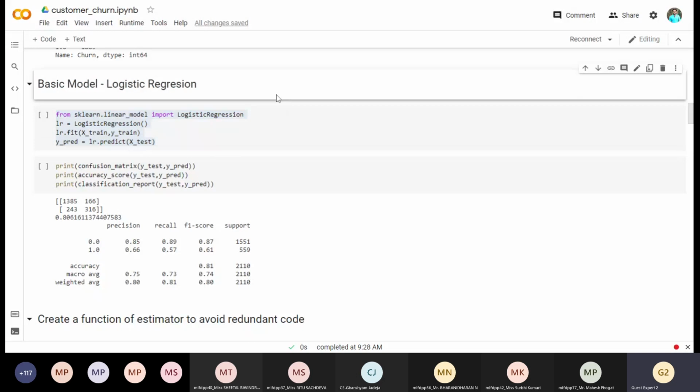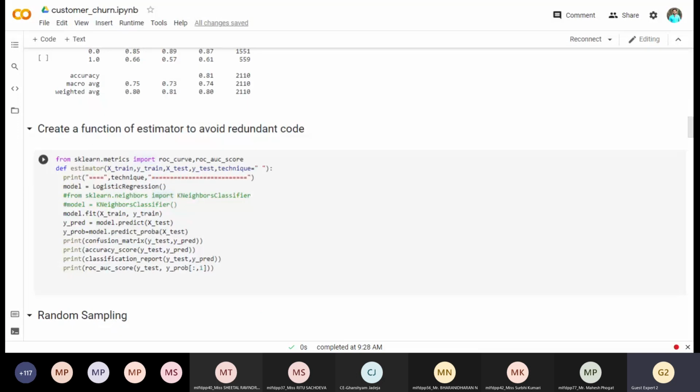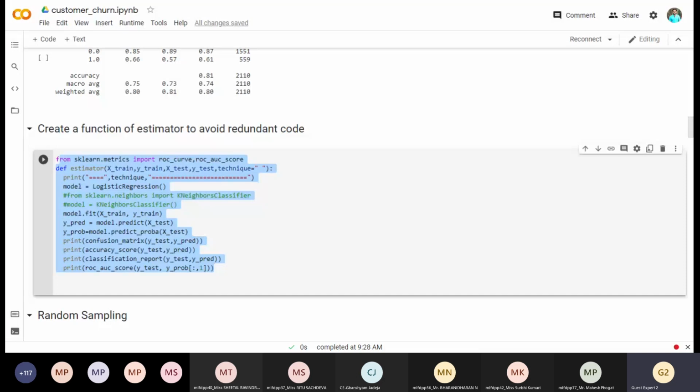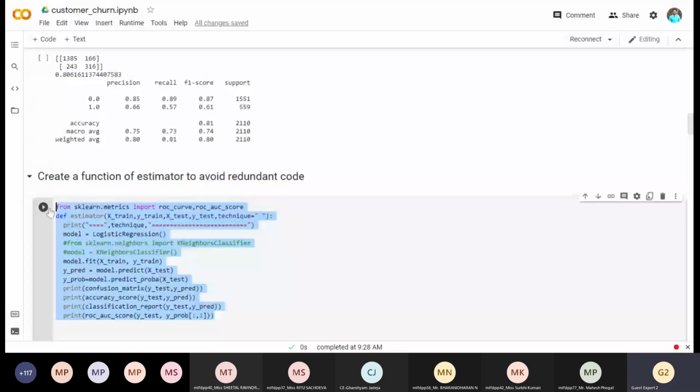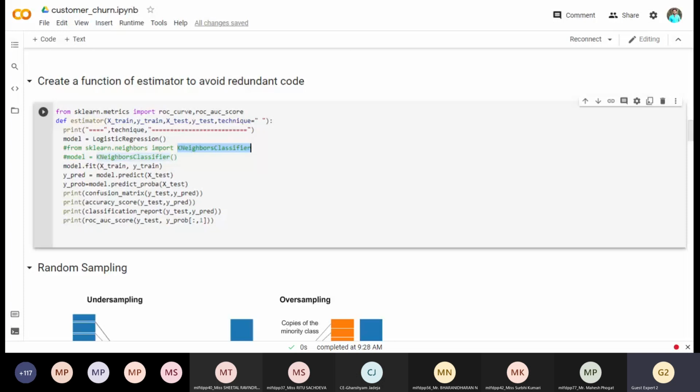So to simplify, I have created a function for logistic regression. What I'm going to do is handle this data, trying to balance the data set using many techniques. After applying many techniques, I would like to see what is the improvement in the evaluation metrics, right? So to remove the redundant code, I have copied this code into a function. In that, I have tried k neighbors classifier as well, as you can try many classifiers. And I have printed all the standard evaluation metrics.